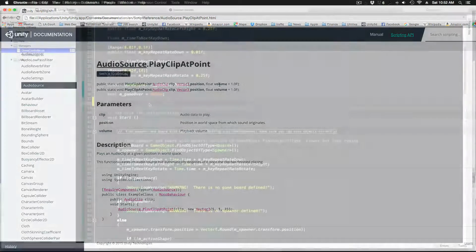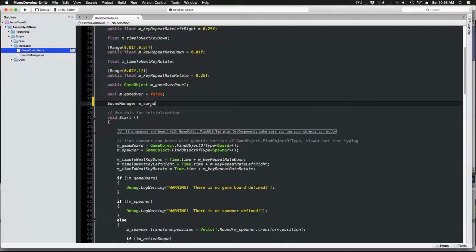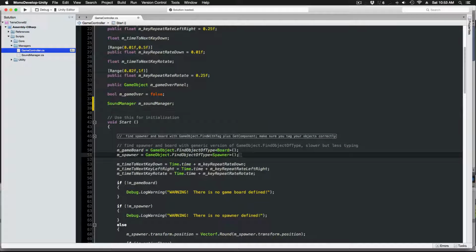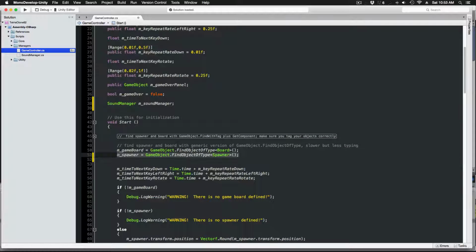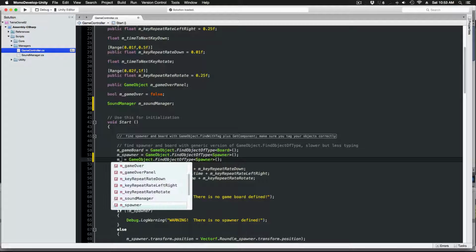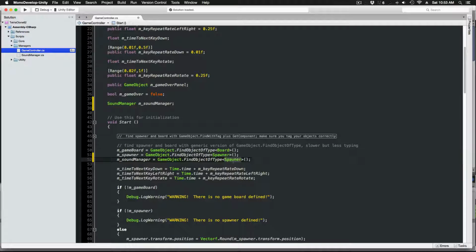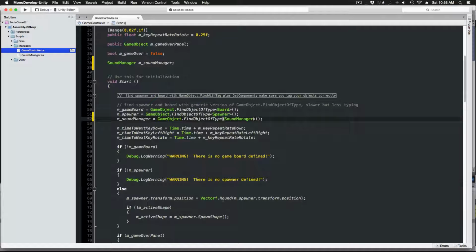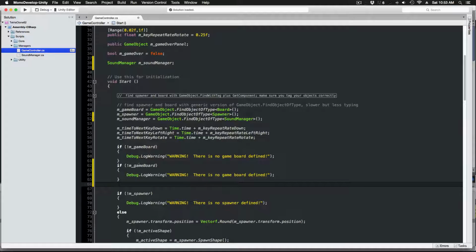All right, to use this, in my game controller, I'll set up a reference to the sound manager called mSoundManager. We hadn't done that before. So SoundManager, mSoundManager. It's private, but like the other critical components to the game, I can use FindObjectOfType to locate it. You can switch the inspector to debug mode if you want to take a peek at the private variables, remember that. So mSoundManager equals GameObject.FindObjectOfType, SoundManager, and it's a generic function, so I'm going to put SoundManager in the funky little angle brackets.